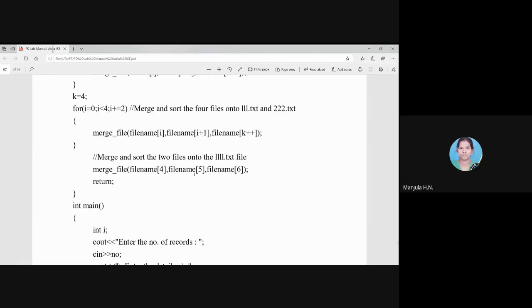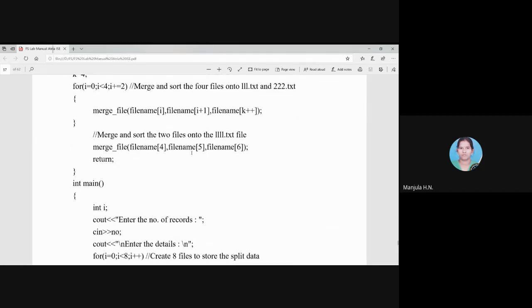Okay, so one time we are calling the merge function and merging two files, which will be the input, and getting one output file, that will be 1111.txt. So this will be KV merge, which follows the 3-step merging process. So finally we'll get one list with the sorted elements.